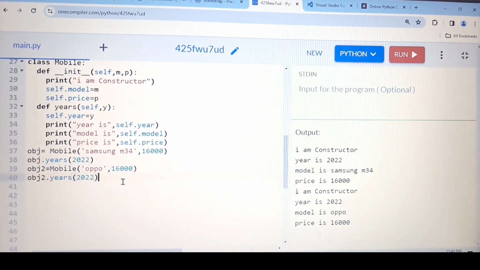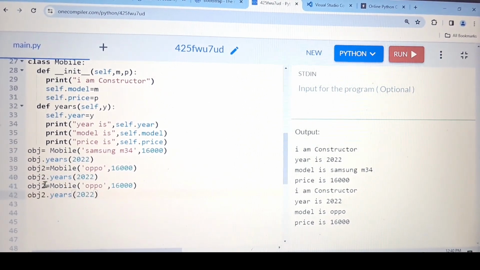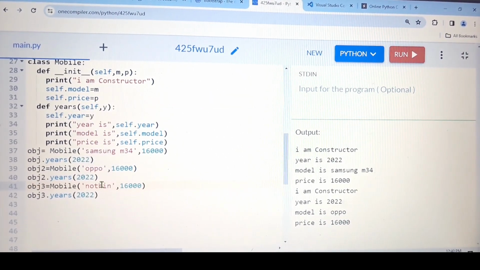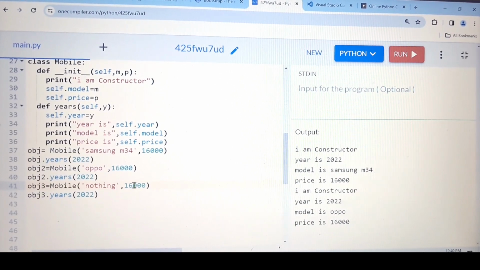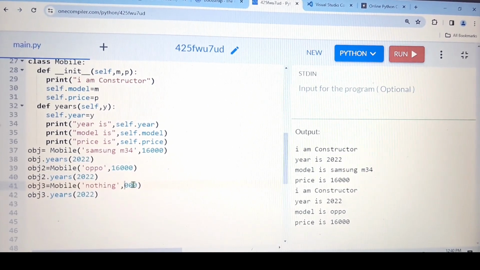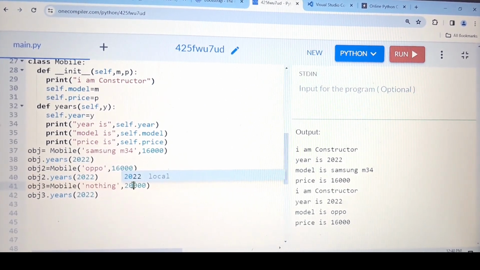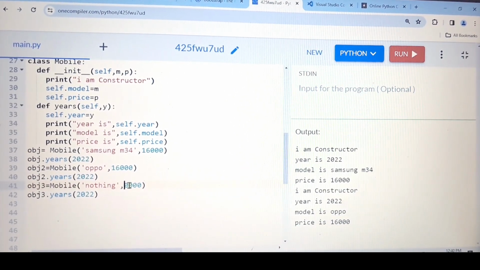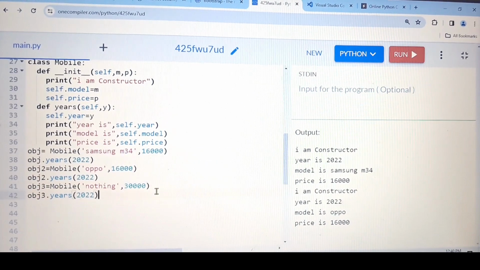Let me show you one more time. If I copy this one and print this one, and this is 3 and this is 3, and for example this is some new mobile like Nothing Phone, and price is for example 20,000. I don't know exactly, I think it's 30,000. Yeah, let me run.